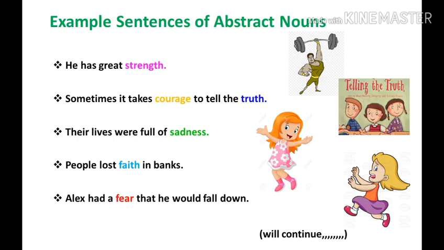Here are some examples. Example 1. He has great strength. Sometimes it takes courage to tell the truth. Example 3. Their lives were full of sadness. People lost faith in banks. Alex had a fear that he would fall down. Children, you can see the abstract nouns: strength, courage, truth, sadness, faith, fear, happiness. All these words are abstract nouns.